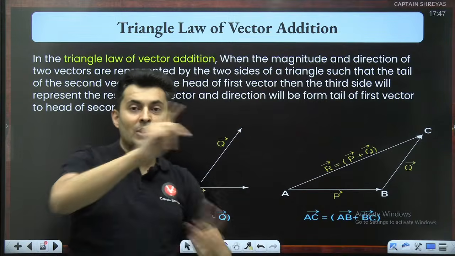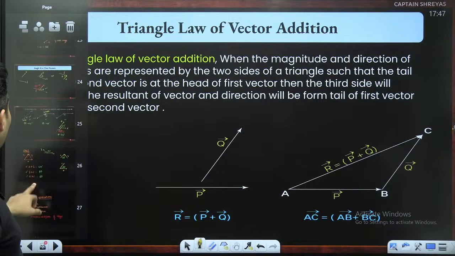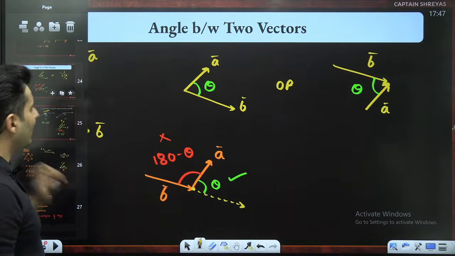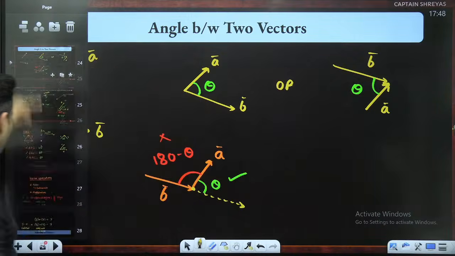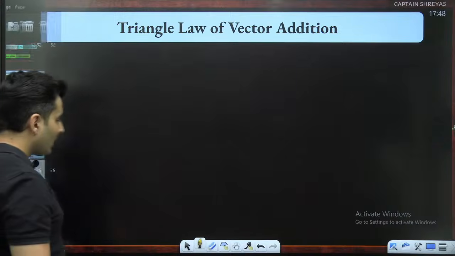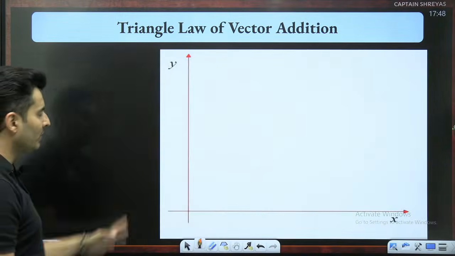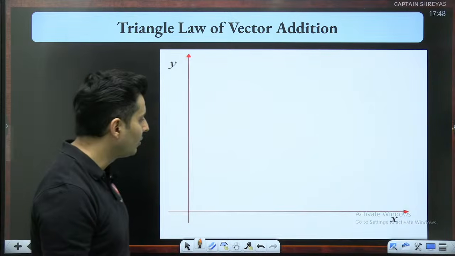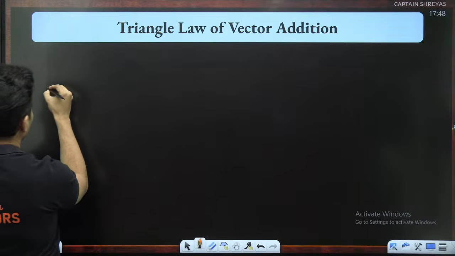Not like before, where I had found an angle. Remember, for angle, what did I say? Tails or heads should be together. That is a completely different story. Now we are talking about something else. For the triangle law, ensure the tail meets the head. I have shown one animation, but the animation won't work over here. Anyway, I'll just show it to you like this.